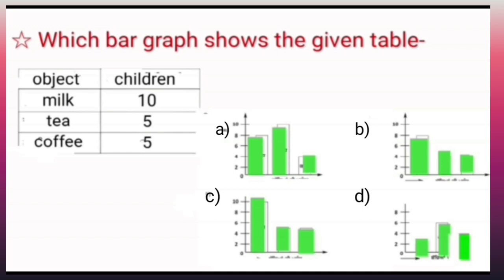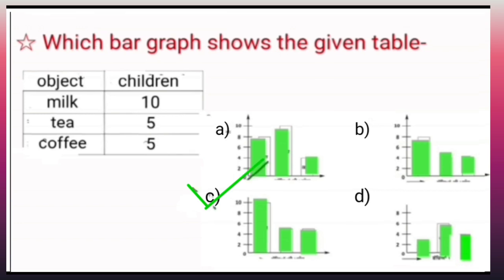So, we have been given the options and the first option is this, in which milk is liked by 8, but children, in the table we have been given 10. So it is incorrect. Option B. Here again, milk is liked by 8. So it is incorrect. Now we'll move to option C. Here milk is liked by 10, tea by 5 and coffee again by 5. So this is the graph that shows the given table.